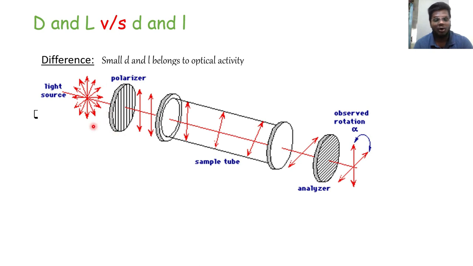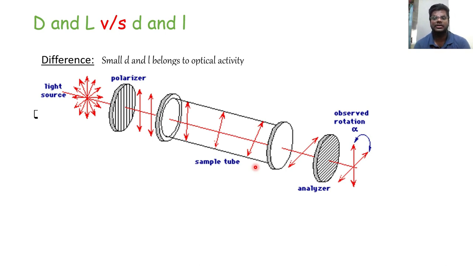It will cancel all the planes of light such that light propagates only in one plane. So after passing through the polarizer, we have created plane polarized light, a light which is propagating only in one plane. Now suppose we took a sample tube which is filled with any enantiomer. It could be capital D enantiomer, it could be capital L enantiomer, anything it could be. And we pass the plane polarizing light through it.